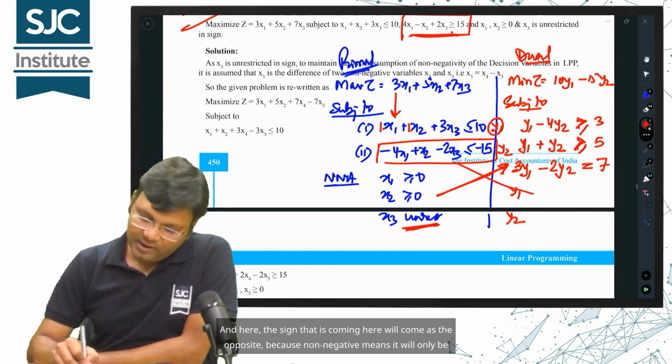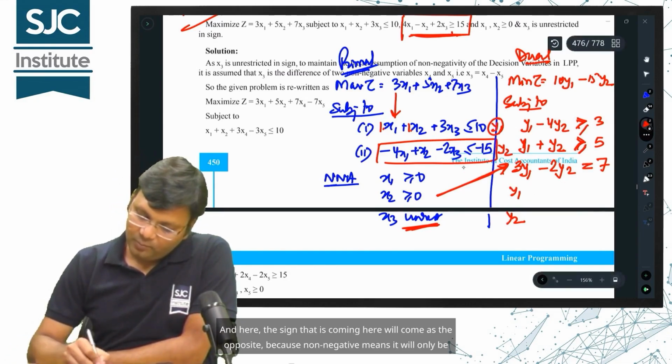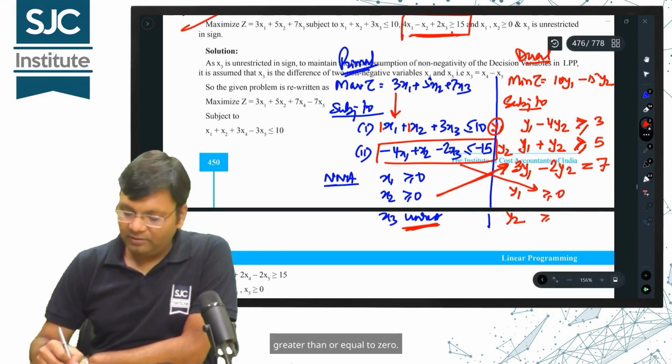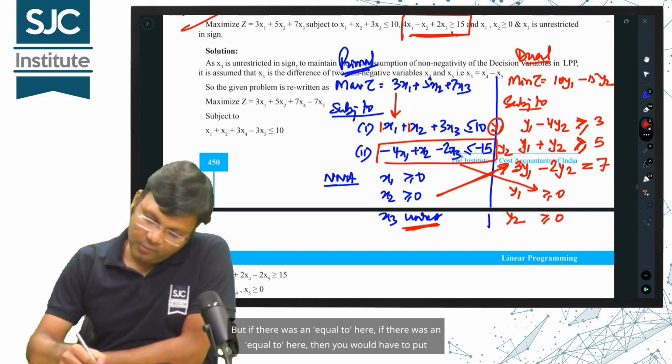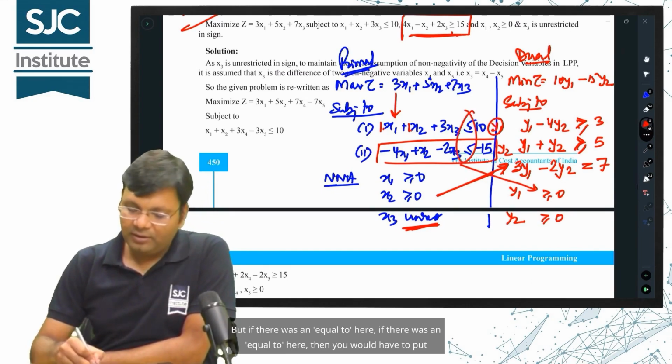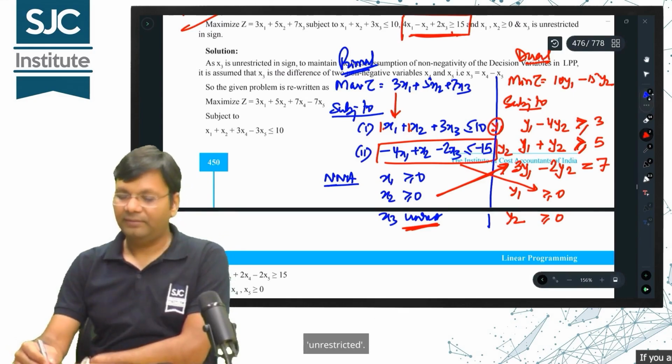And here, the sign coming here will come as the opposite, because non-negative means it will only be greater than or equal to 0. But if there was an equal to here, then you would have to put unrestricted.